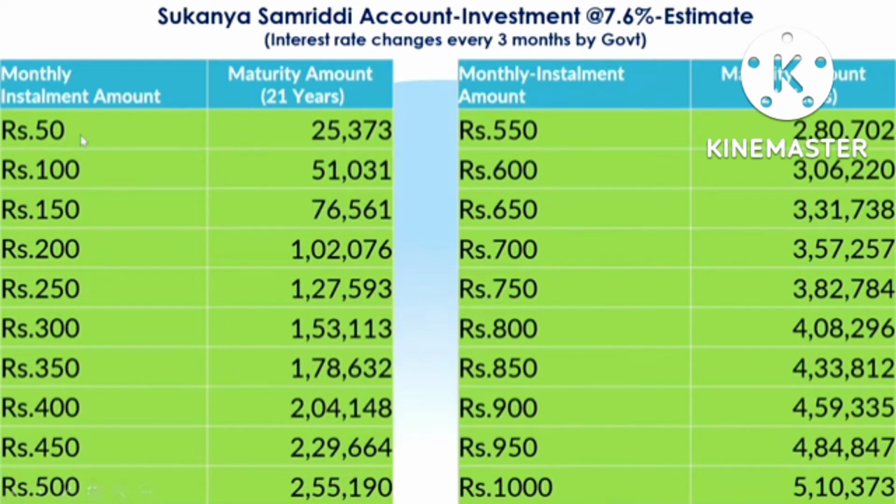See here, if you pay 50 rupees every month, some 25,373 will be paid after 21 years. If you pay 100 monthly, it will be 51,031, for 150 it is 76,561, for 200 it is 1 lakh, and so on. For 500 it is 2 lakh 50,000, and for 1,000 it is 5 lakhs 10,373. I have given this for your convenience. Take a screenshot if you require.